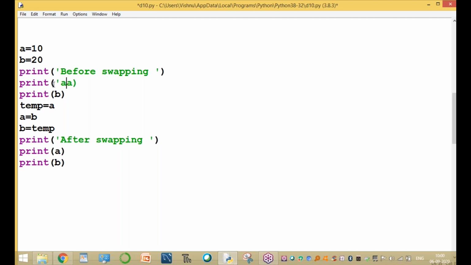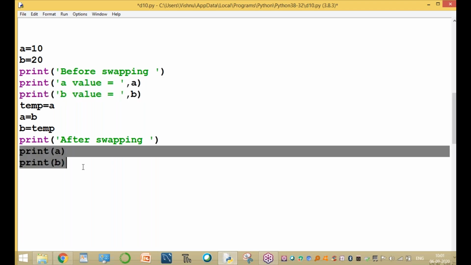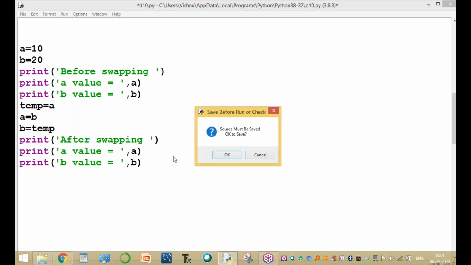Here A value equal to, comma, A, the B value equal to, this is a very important point, B value equal to, comma, B. And here the same output after swapping: the value of A and the value of B. These are the required programs. Now run this program.